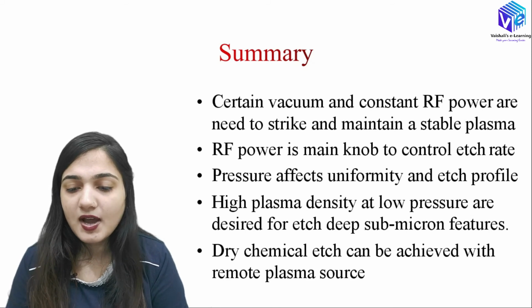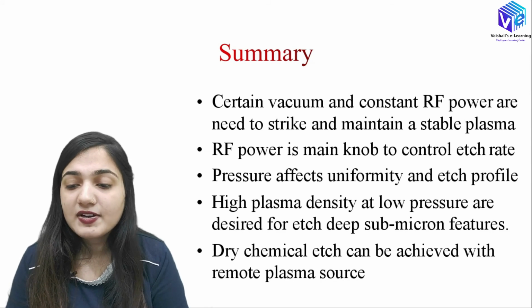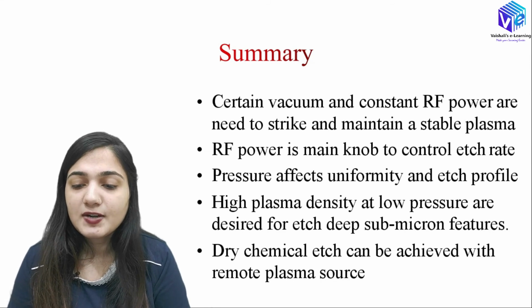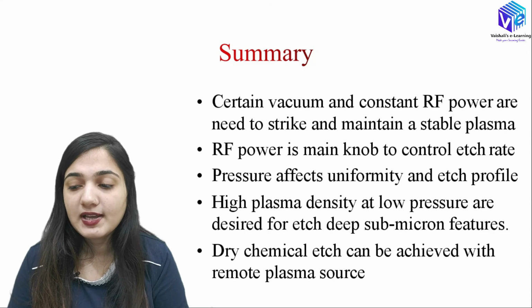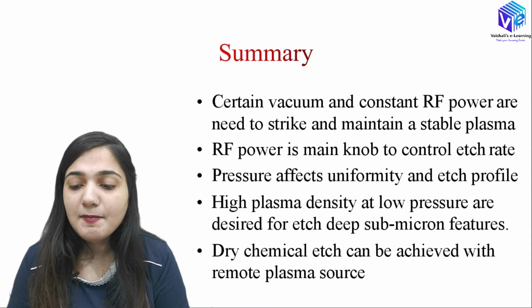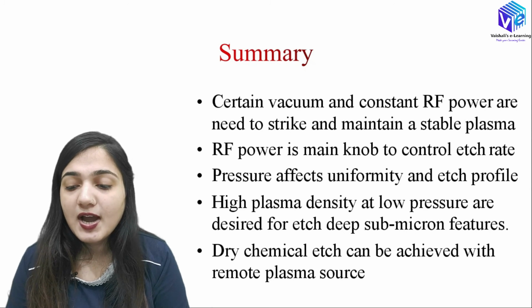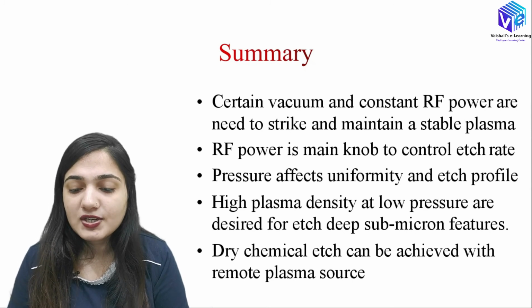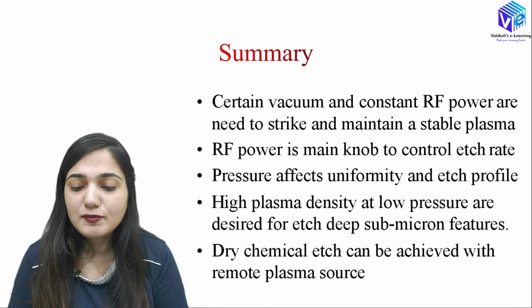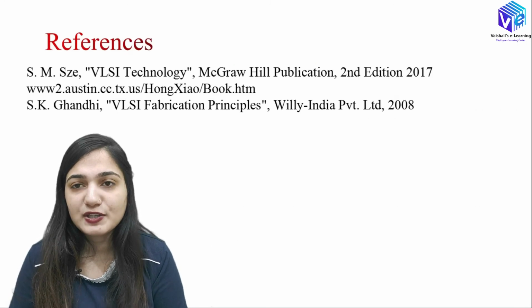So these are all the conditions required for the etching purposes. RF power is the main knob to control the etch rate. Pressure affects uniformity as well as the etch profile. High plasma density at low pressure is desired for etching deep submicron features, and if I am using dry chemical etching, it can be achieved with the help of remote plasma sources.